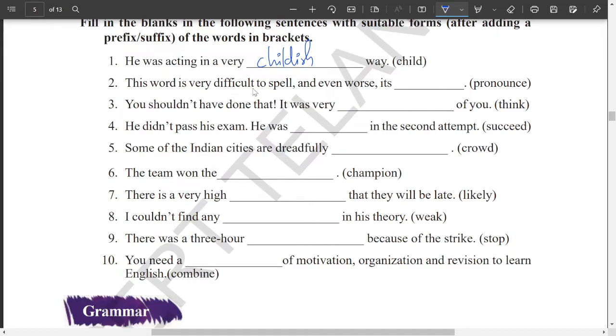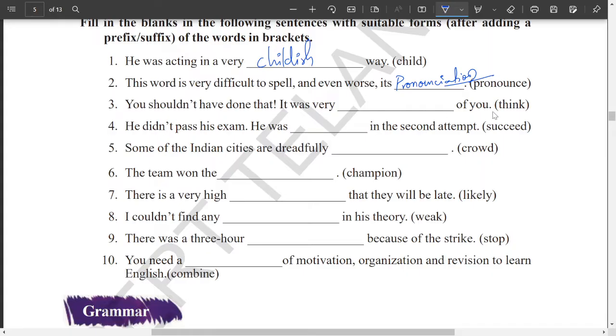Next one, this word is very difficult to spell, and even worse is its pronounce. Pronounce is the root word here. You can go with pronunciation. Tion can be added. That is the suffix.